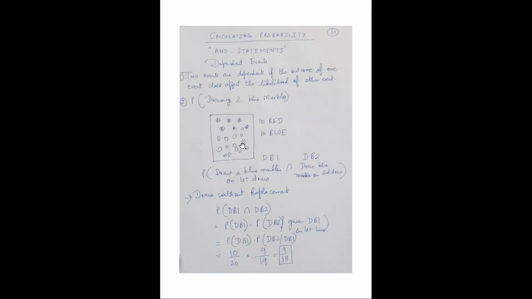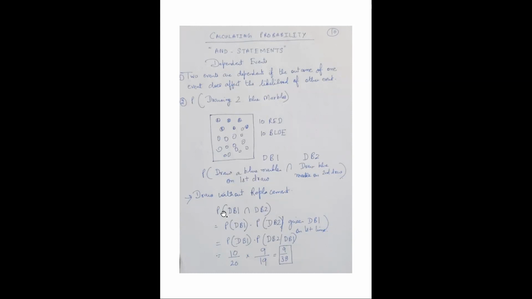So you have to find out the probability of drawing two blue marbles, right? But these are dependent events. How? Because when you draw the first blue marble, the number of blue marbles earlier was 10. For the second time, the number of blue marbles will be 9. So the two events are dependent.